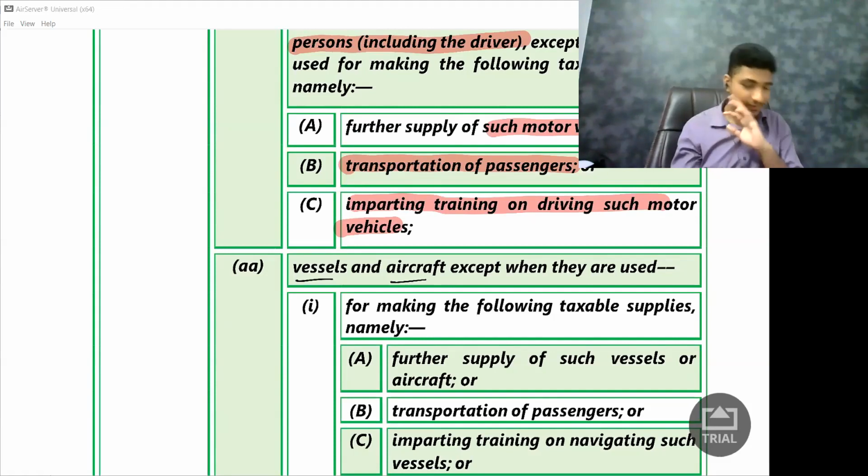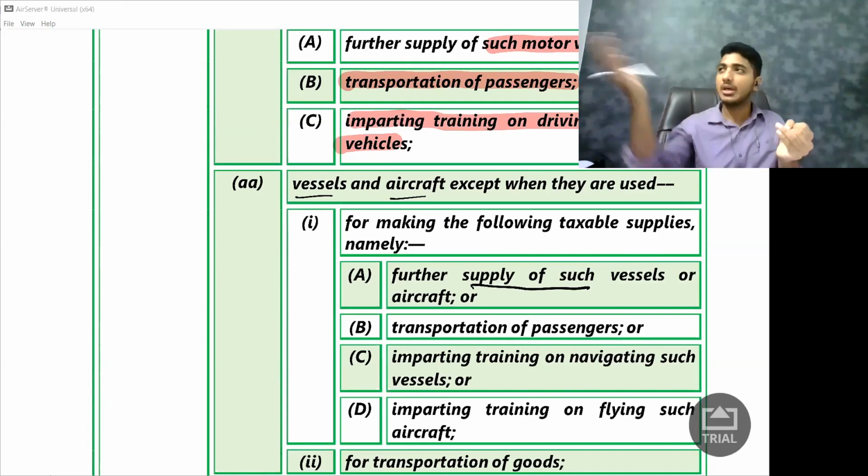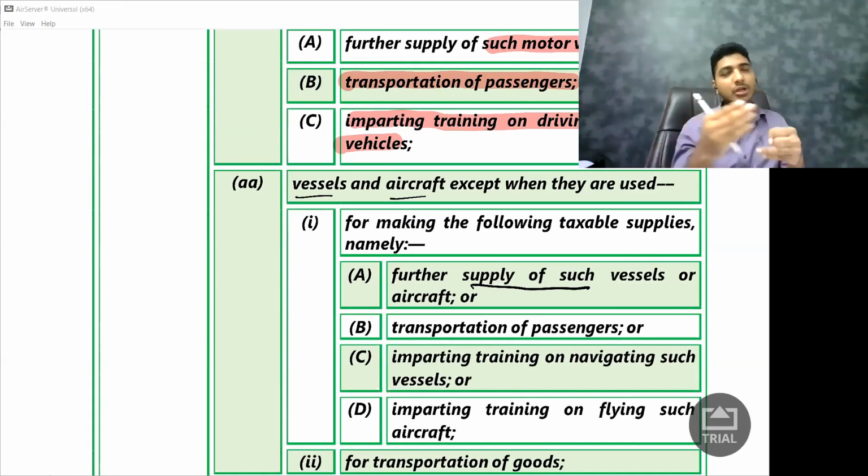But again, they are saying if you are using that aircraft or vessel for further supply of such vessels, same thing, you should have a showroom of airplanes. You purchase airplanes and sell airplanes, or you purchase boats and sell boats. Or it could be you purchase an airplane and give it on rent. At that time credit is available. You purchase a vessel and give it on rent, credit is available.